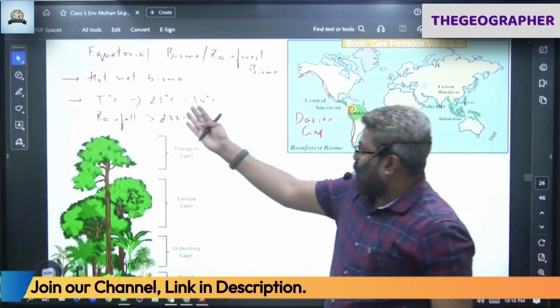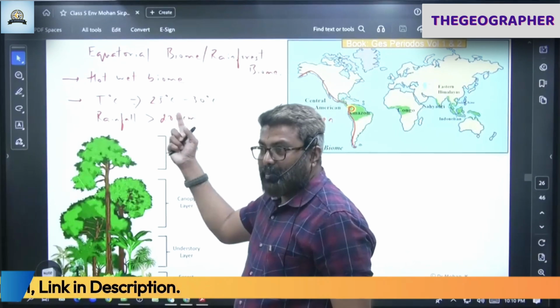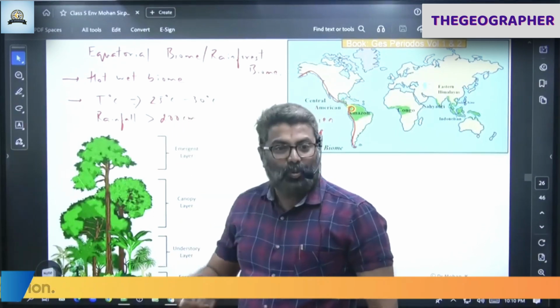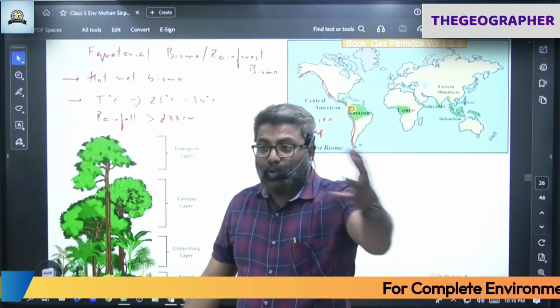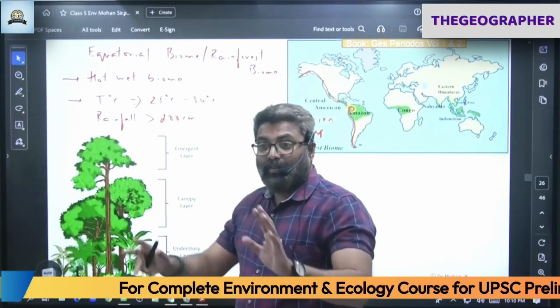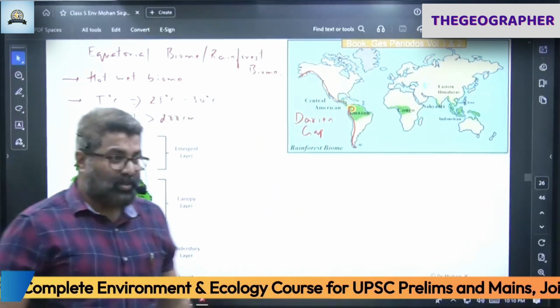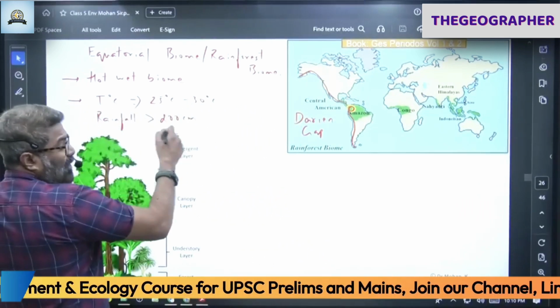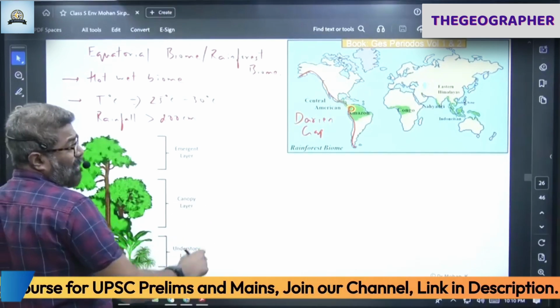It is not very hot if you notice, but what is the turn off is humidity. Humidity is too high because air is humid. Imagine you are in a humid area, you are always sweating. Correct, that kind of weather. You can't live in that kind of situation. Humidity is very high, rainfall more than 200 centimeter.